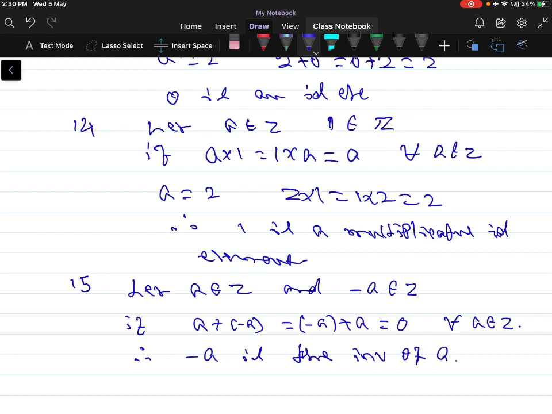But let us verify with an example whether inverse exists or not for each element of the integers.